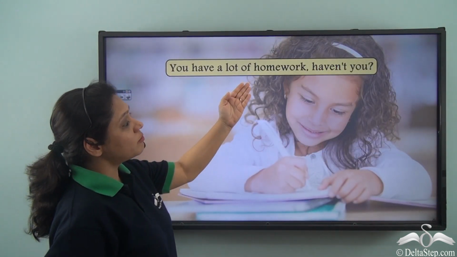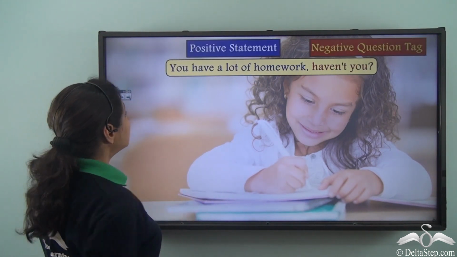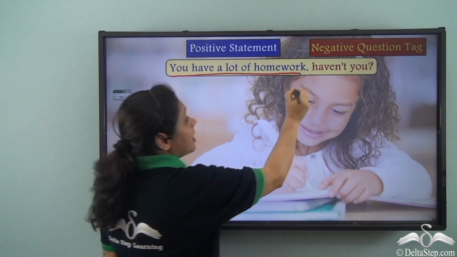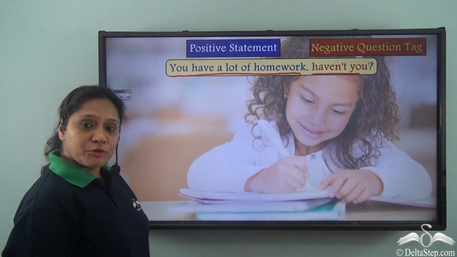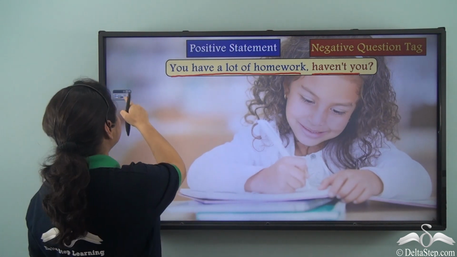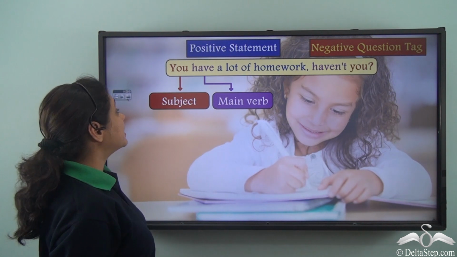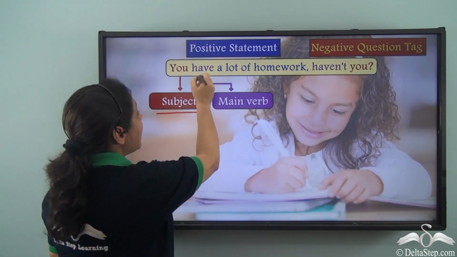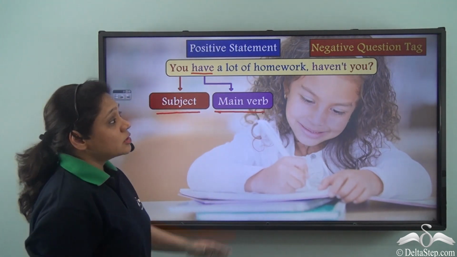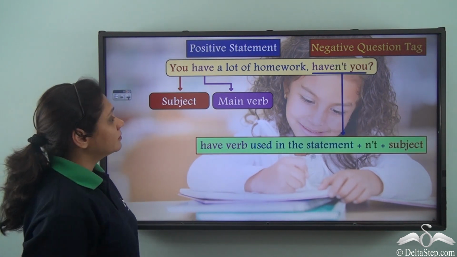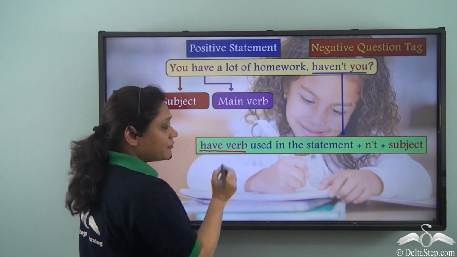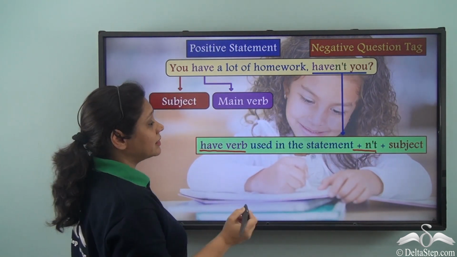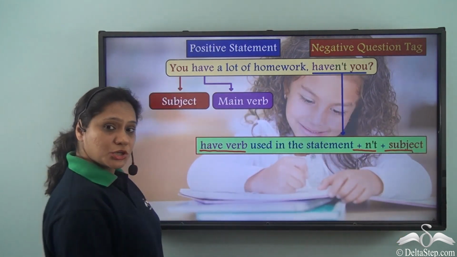You have a lot of homework, haven't you? Now, in this sentence, you have a lot of homework is a positive statement. Haven't you is the negative question tag. How have we formed it? Now this positive statement, you have a lot of homework, has the subject you and have as the main verb. So how have we formed the question tag? We have used the have verb in the statement. We have added N'T and then we have added the subject you.